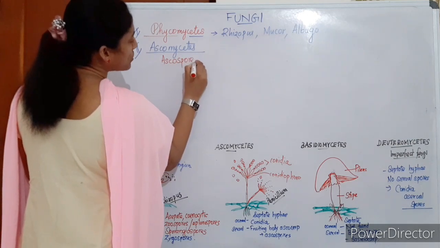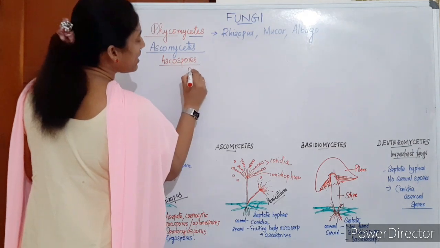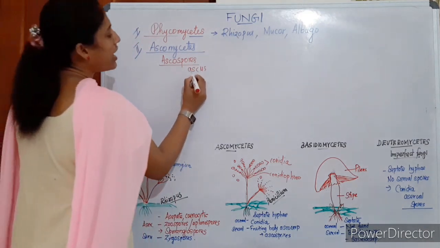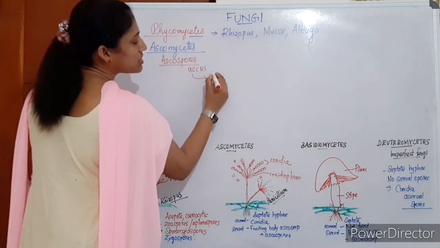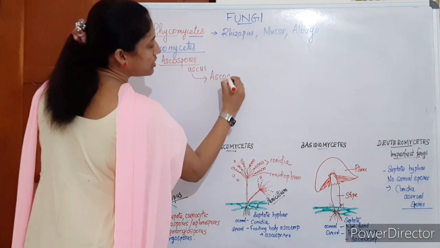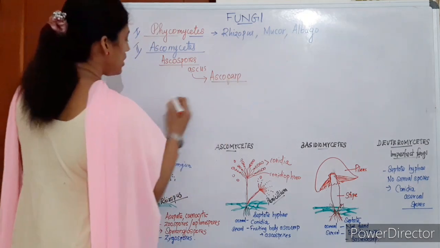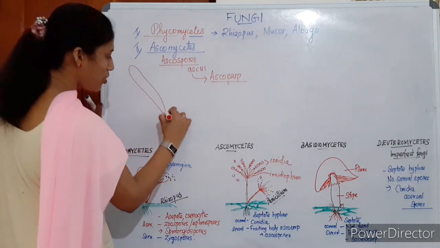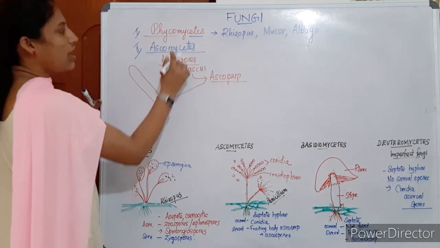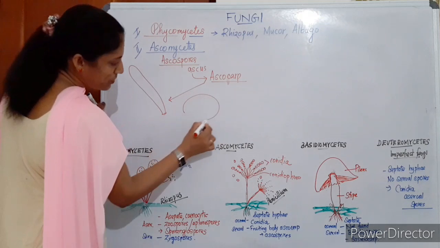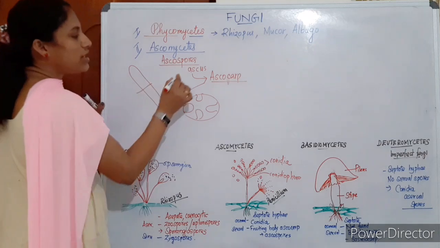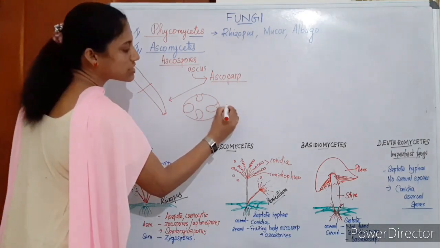In order to produce ascospores, it has some sac-like structures called asci, singular ascus. These asci are present in the ascocarp. If we take a cross section of an ascocarp of an Ascomycete, you can see a number of chambers called asci.